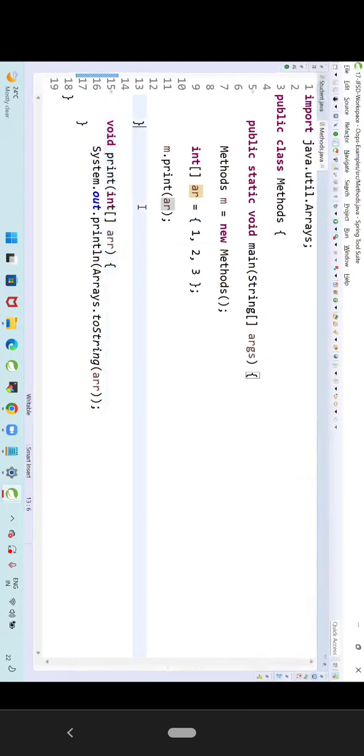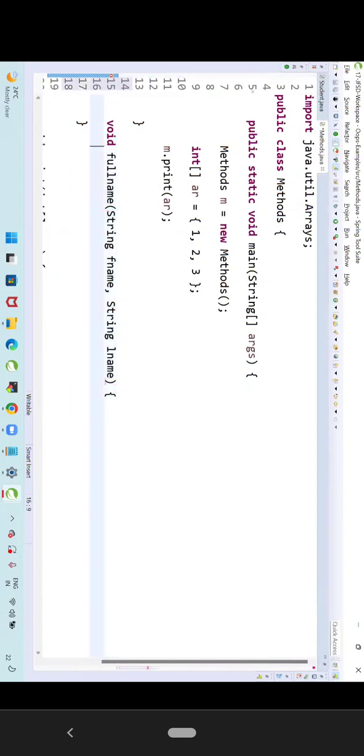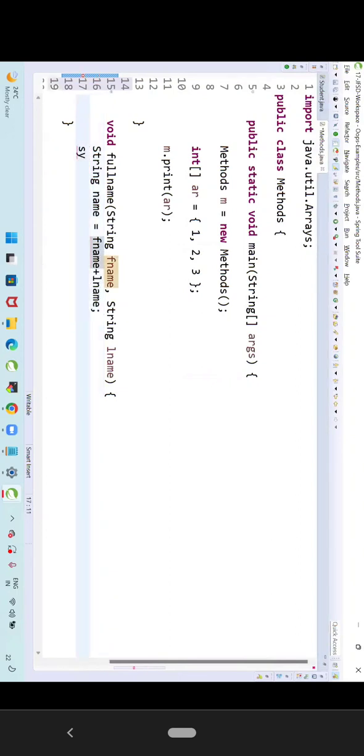Alright. Now, let me write one more method. Void fullName, with parameters String fname comma String lname. Now I am going to take String name is equal to fname plus lname. Sysout, I am going to print the name.